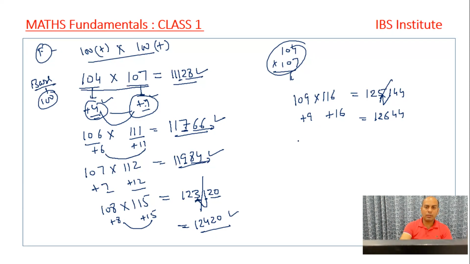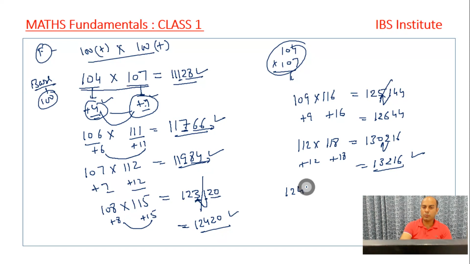Next, if I take up another example, 112 into 118 is given. It's plus 12, it's plus 18. 18 and 12 is 30, that is 130. And 18 times 12 is 216. So this 2 will get added into this 1. So we get 13216, right? So I think it's pretty easy to apply. So hardly an issue. I can take one more example.